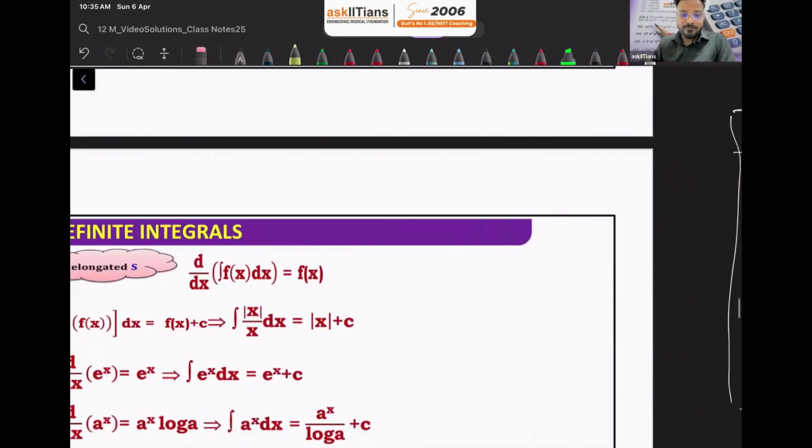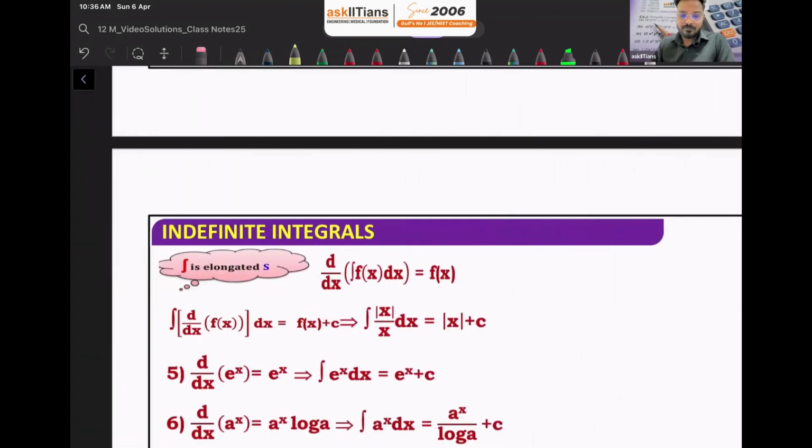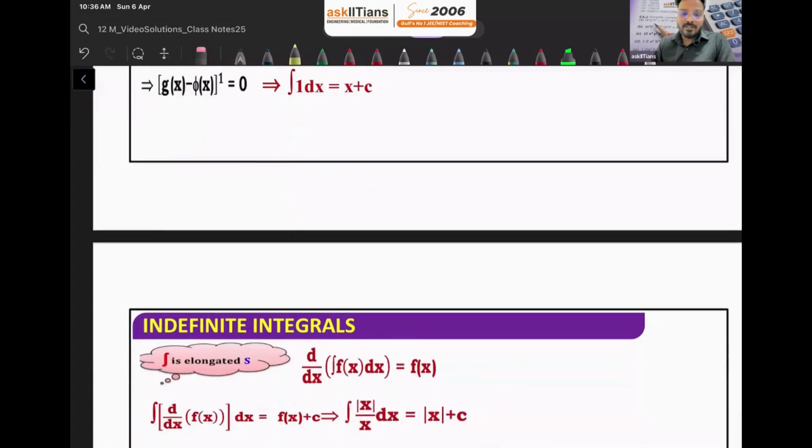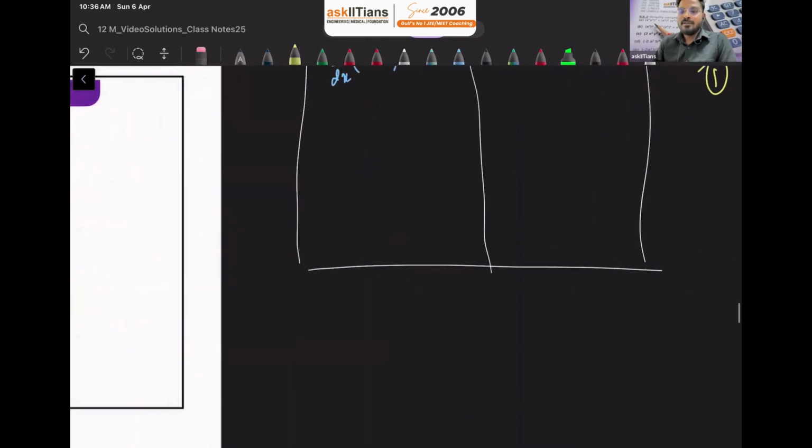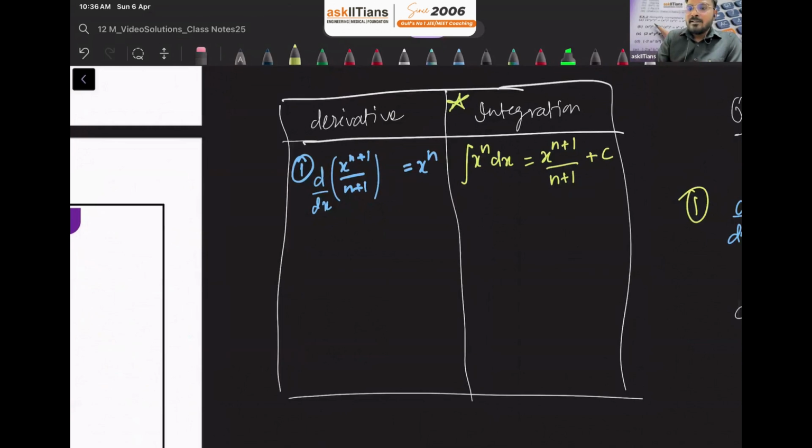Then moving forward, if you see the next formula in this, this one is so very easy. If I ask you what is the derivative of e raised to x, the derivative of the exponential function e raised to x, everyone knows it, right?